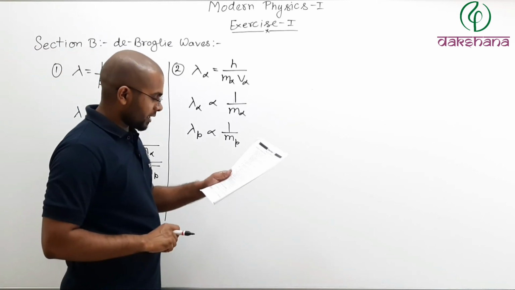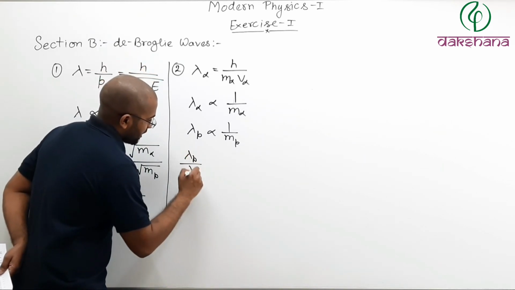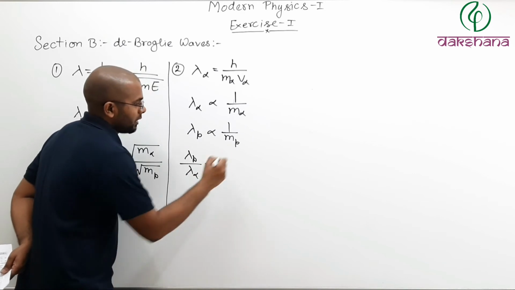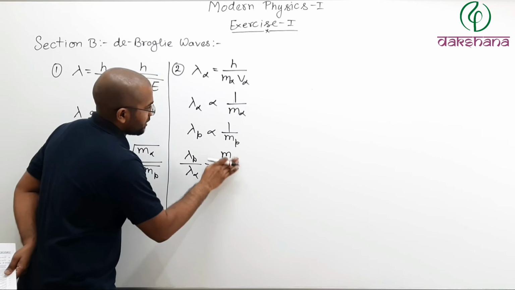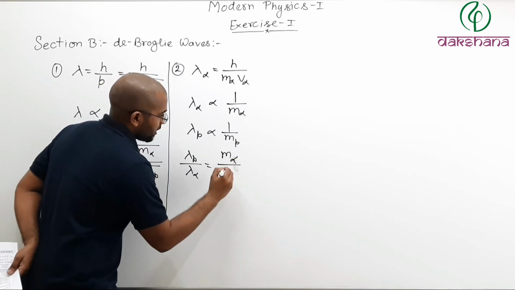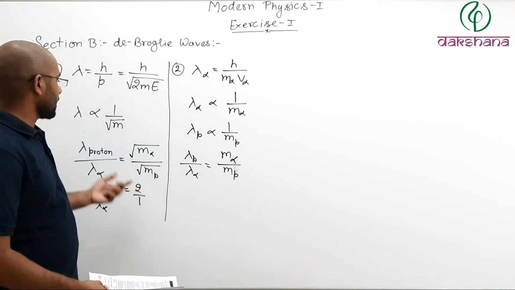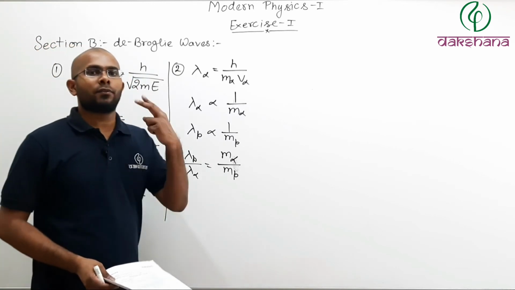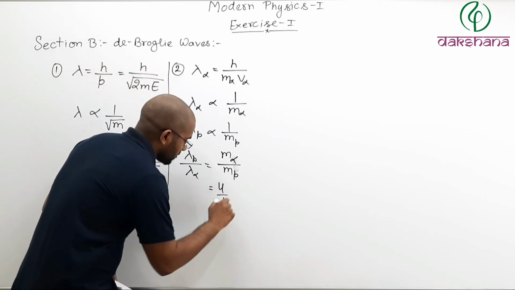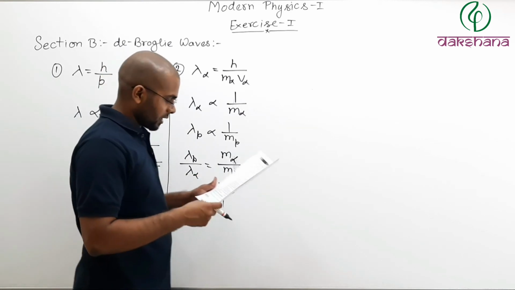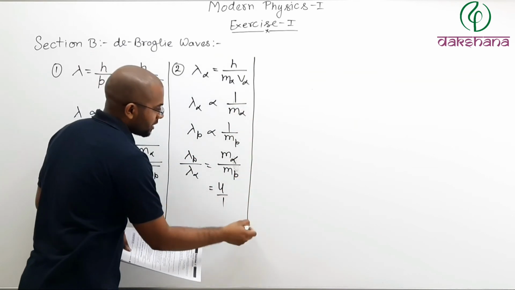And if I want the ratio of proton by alpha particle, lambda p divided by lambda alpha particle will be equal to mass of alpha particle divided by mass of proton, inversely proportional. And as we already know, mass of an alpha particle is 4 times mass of a proton. So this ratio will be 4 by 1. So in this case the correct option will be the third choice, which is 4. Option number 3 is the correct choice.